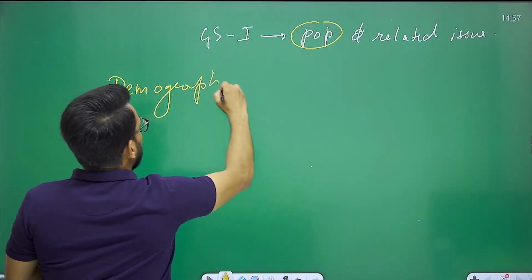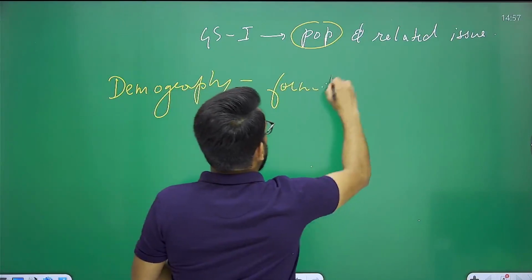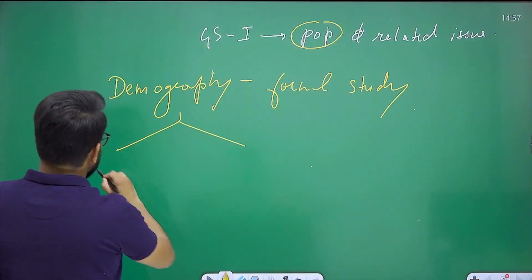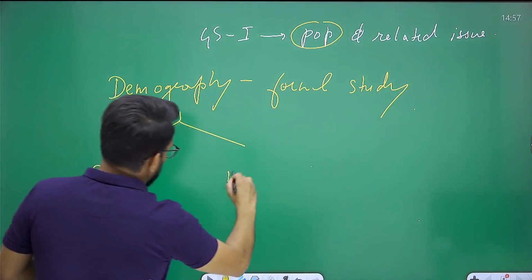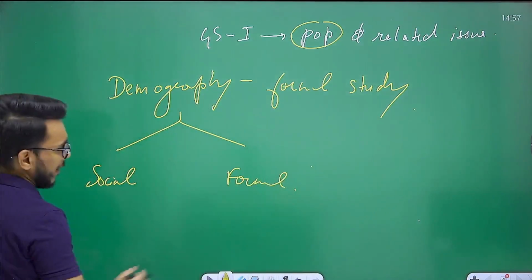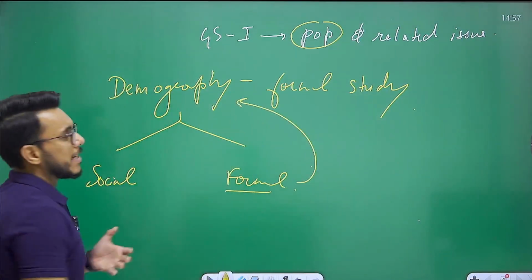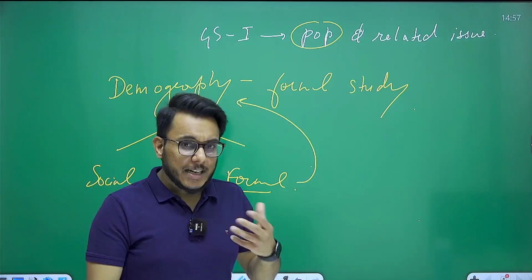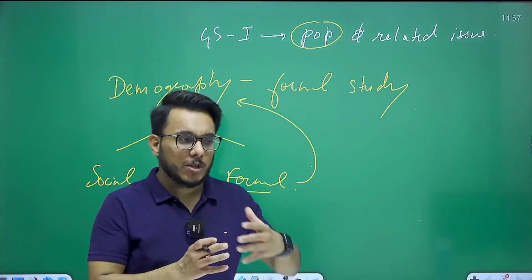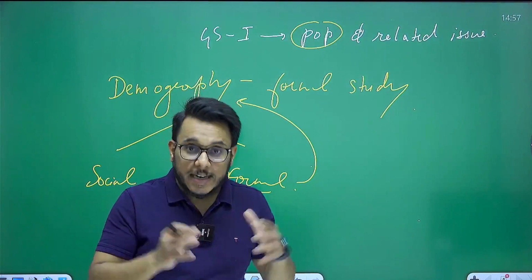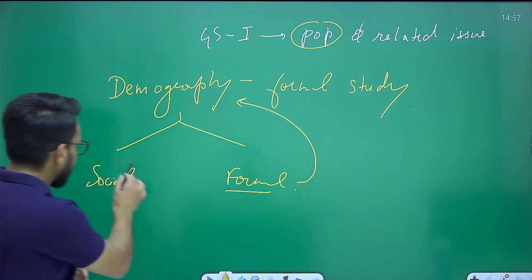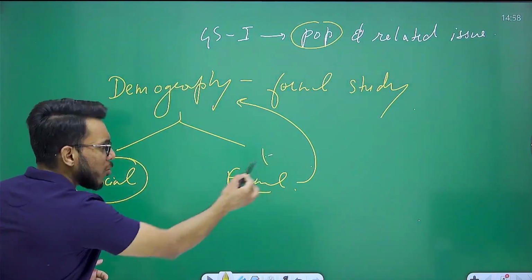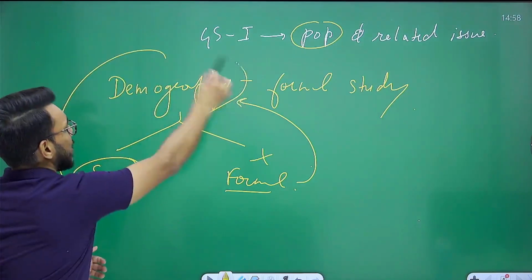demography is the formal study of population. Now, there can be two types of demography: social demography and formal demography. Formal demography pertains to the statistical tools. It pertains to the statistical aspects of population and population growth. And social demography understands population growth, its impact on society, and social indicators related to population growth. They are part of social demography. So for GS paper 1, which talks about population and related issues, we do not need to go into formal demography, rather we need to discuss social demography.